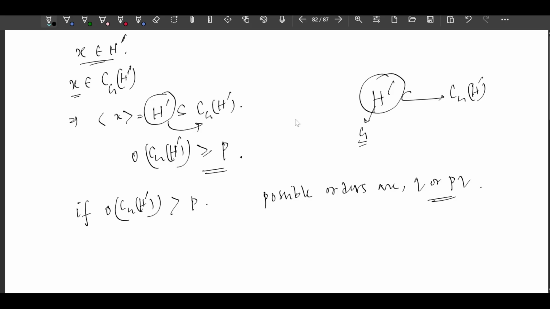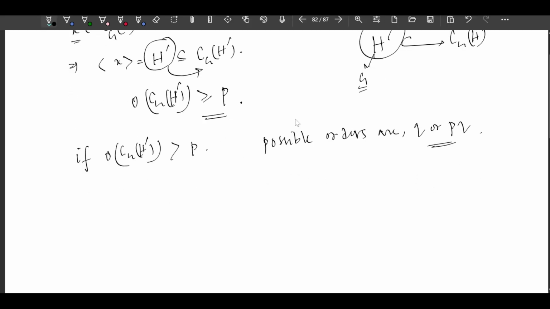Now, if the order of C_G(H') equals Q, then what happens? We know that H is a subgroup of C_G(H').